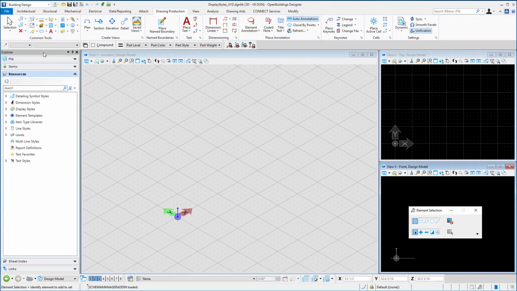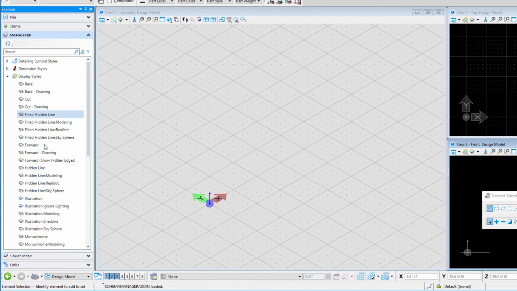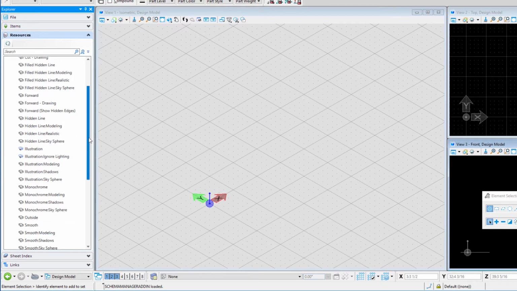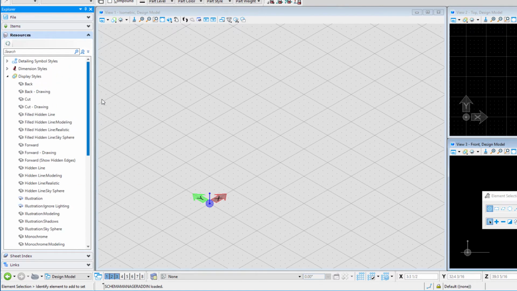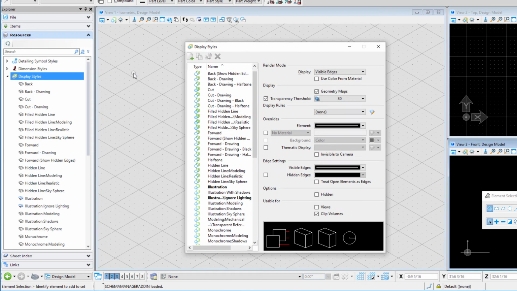And again, I have my Explorer docked here on the left. There is a resource tab there, and we can see display styles there. And you can see we have a number of delivered display styles set up there, but I can also create and manage my own display styles. So again, I'm going to right click and select manage, and that opens my current list of display styles.